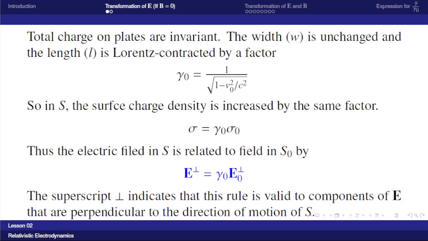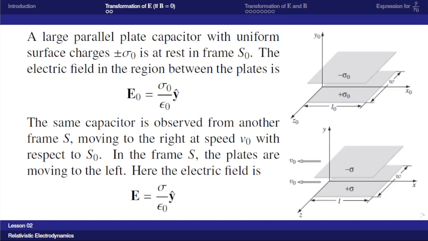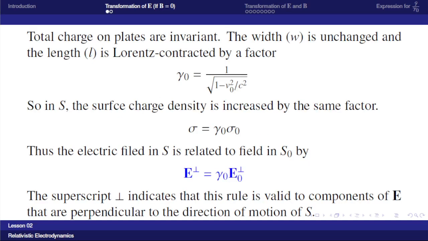Thus, the electric field in the second frame is related to the field in the first frame by E perpendicular is equal to gamma 0 E0 perpendicular. Why it is called perpendicular: the electric field is perpendicular to the direction of motion, that is to the x direction. So the superscript perpendicular indicates that this rule is valid for components of electric field that are perpendicular to the direction of motion of the second frame.